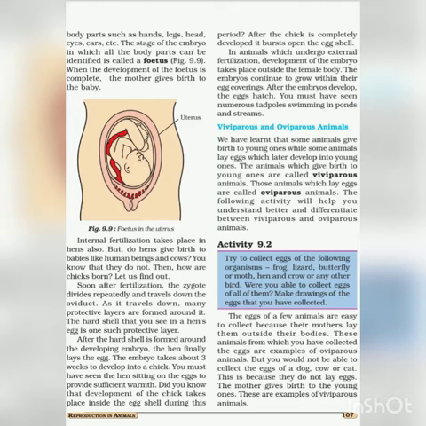You all must have seen a hen hatching the egg. It provides sufficient warmth to the egg. The development of the chick takes place inside the eggshell during this period. In case of hen, soon after the fertilization, the zygote divides and travels down the oviduct. As it travels, many protective layers are formed around it. The hard shell we see is one such protective layer. The embryos continue to grow within their egg coverings, and after the embryos develop, the eggs hatch out.